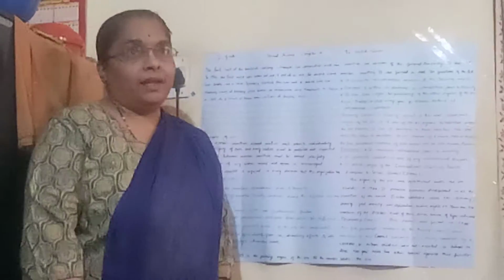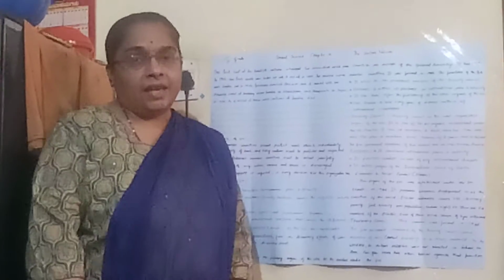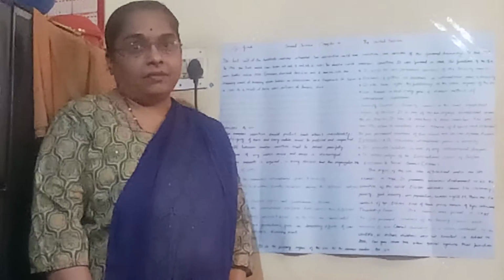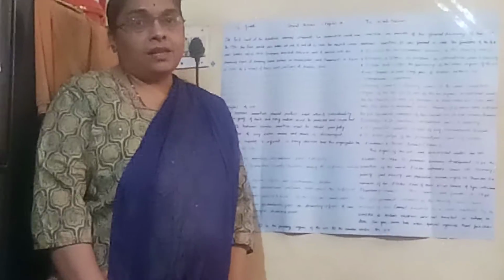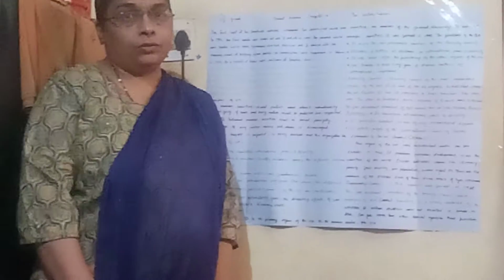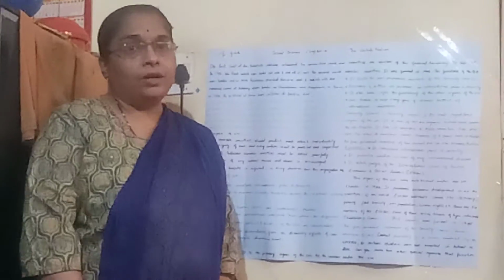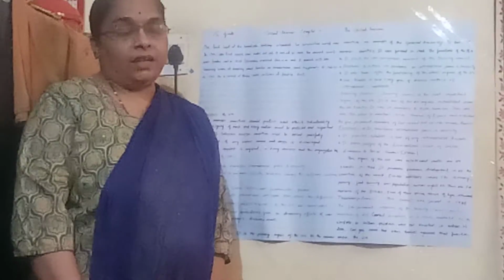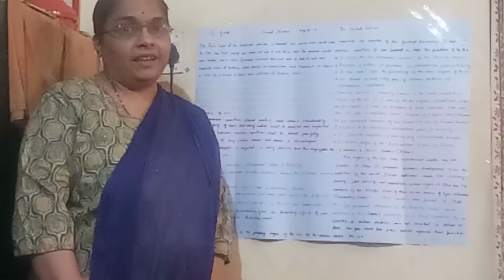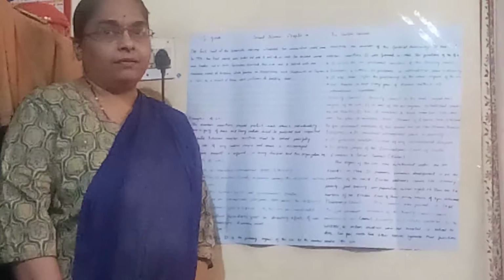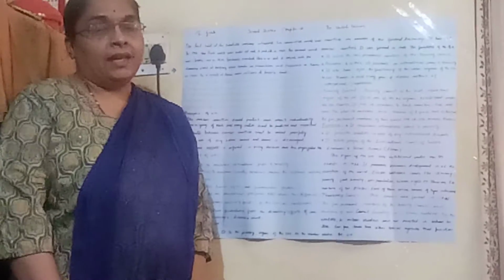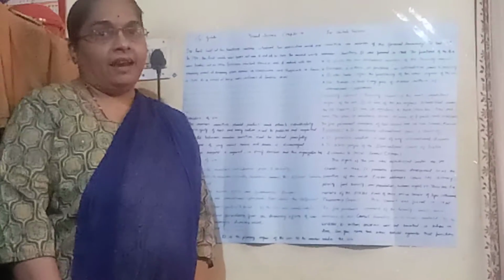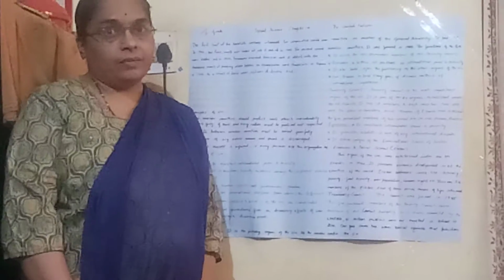So, in the beginning of the 20th century, that is in 1914, the world saw two big wars, World War I and World War II. World War I started in 1914 and ended in 1919. The Second World War started in 1939 and ended in 1945.